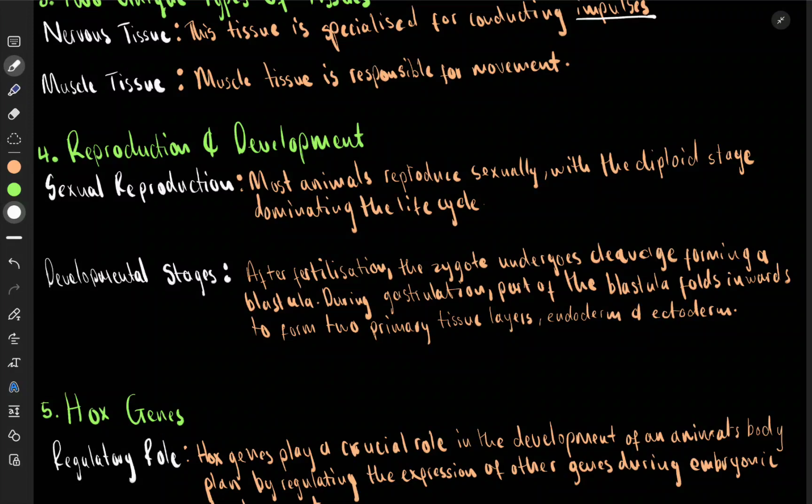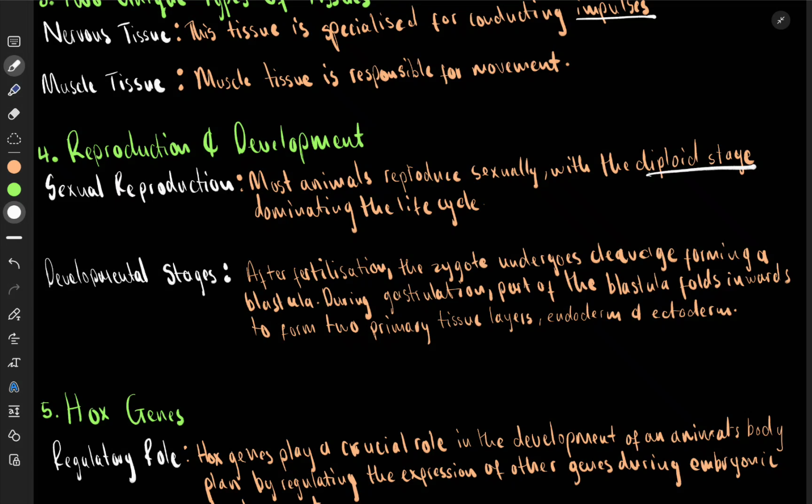So most animals reproduce sexually, with your sperm fertilizing your egg, and then your egg becomes a zygote. When it's like that, it is now in what we call the diploid stage. So most animals reproduce sexually with the diploid stage dominating. Diploid means you have an organism that has 2 sets of chromosomes, one from each parent: one from the mom, one from the dad, one from the egg, one from the sperm.